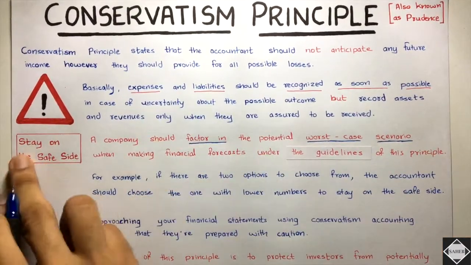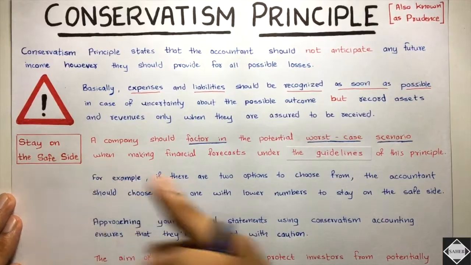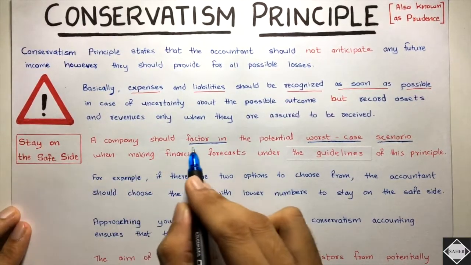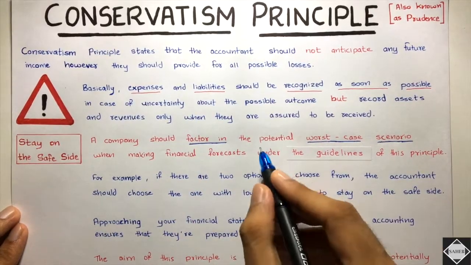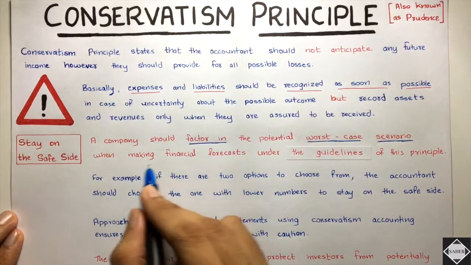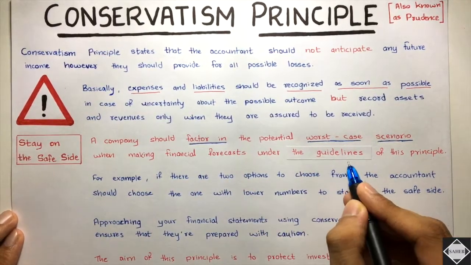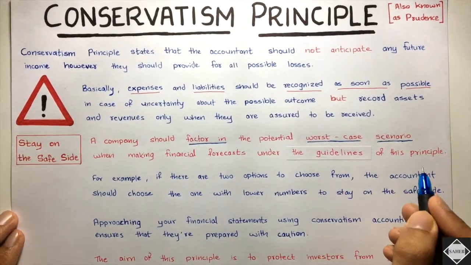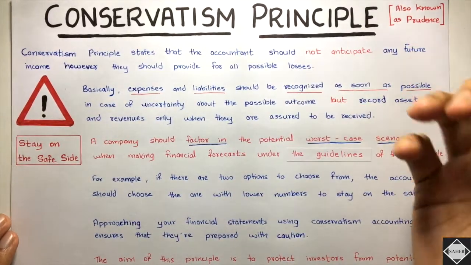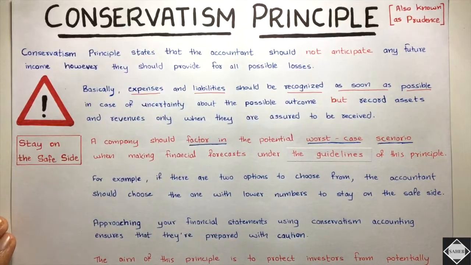It means to stay on the safe side. You're already expecting worse things to happen. A company should consider the potential worst case scenario. What's the worst that could happen when making the financial forecast under the guidelines of this principle? If you have this idea in your mind, then you prepare yourself for that, to tackle it in future.